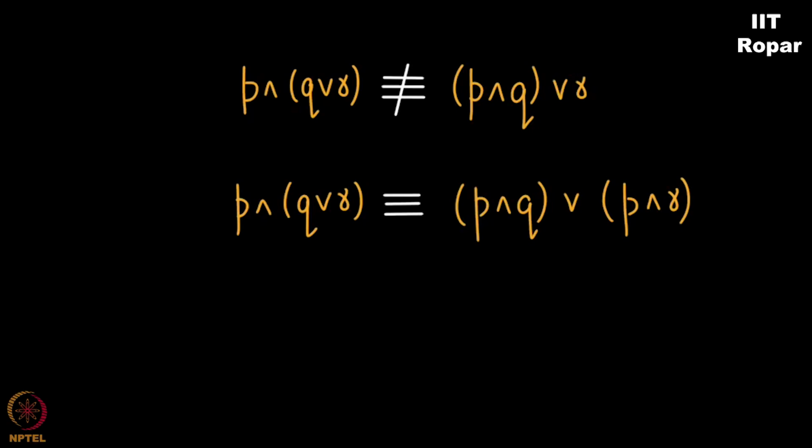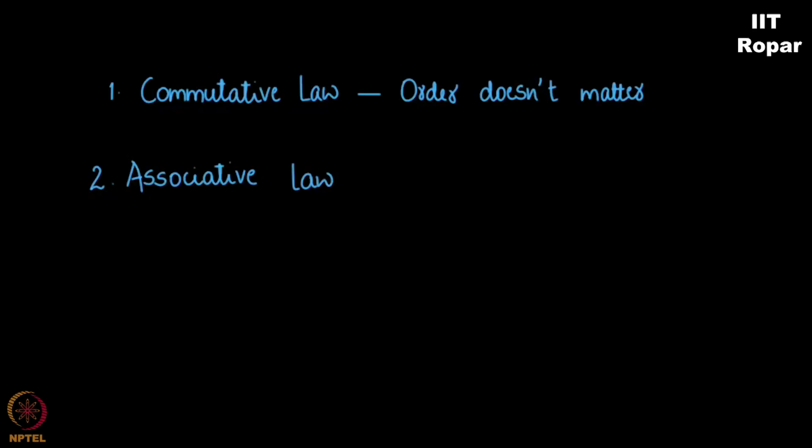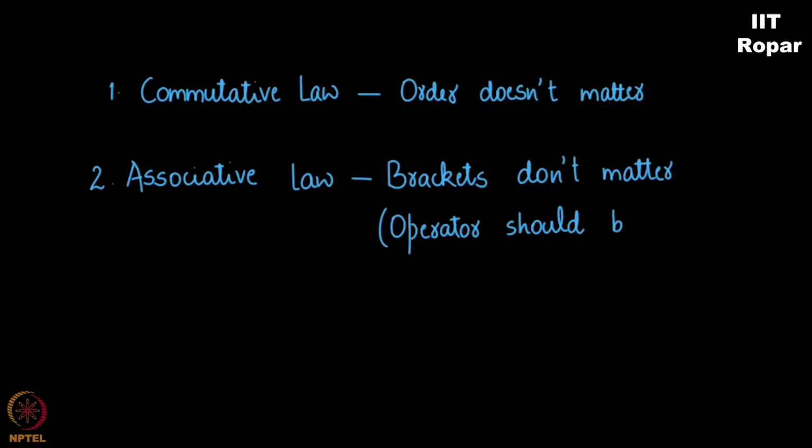They are given some names so that we can refer to them later. The first one is called the commutative law, which means order doesn't matter. Second one is the associative law, which means brackets don't matter as long as the operator is the same. And finally, this is called the distributive law, where AND distributes over OR.